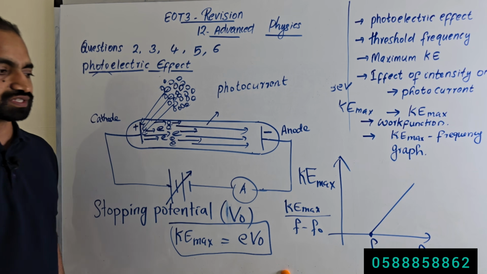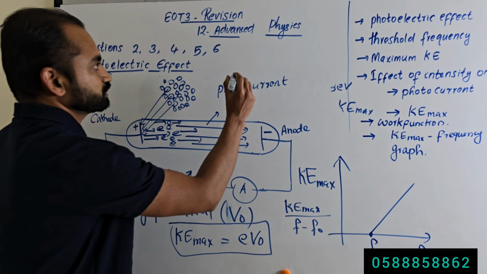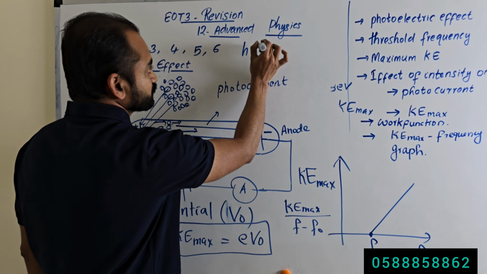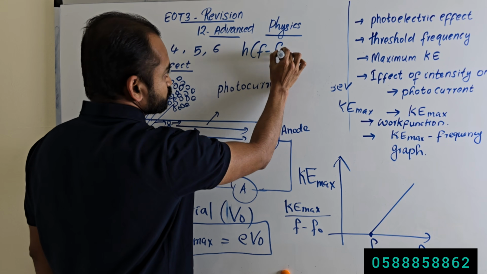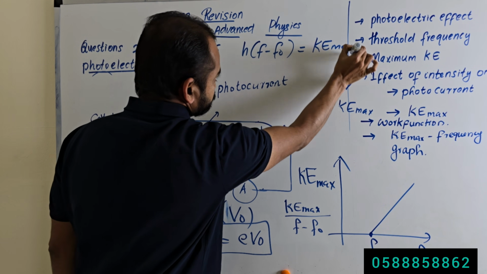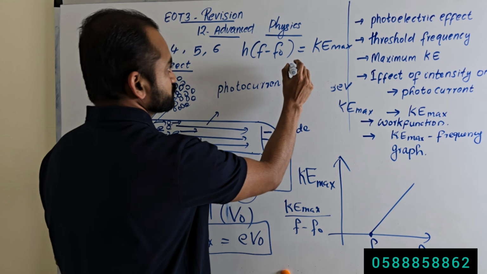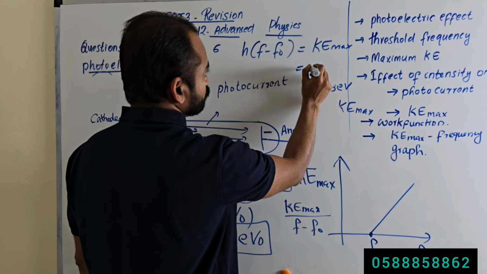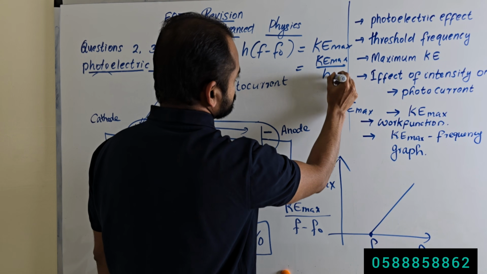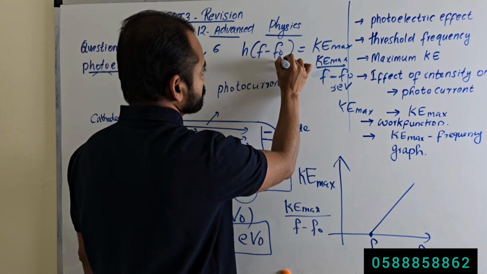We wrote an equation before: h times (f minus f0) equals Ke max. So the slope, Ke max divided by f minus f0, is equal to h.